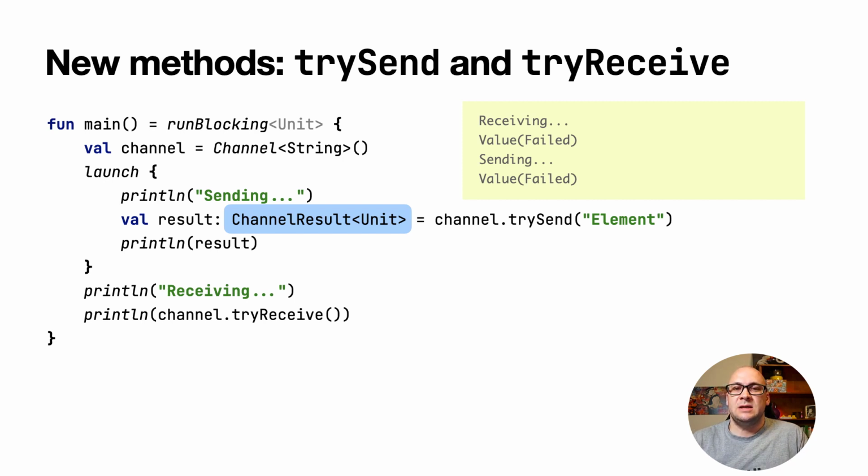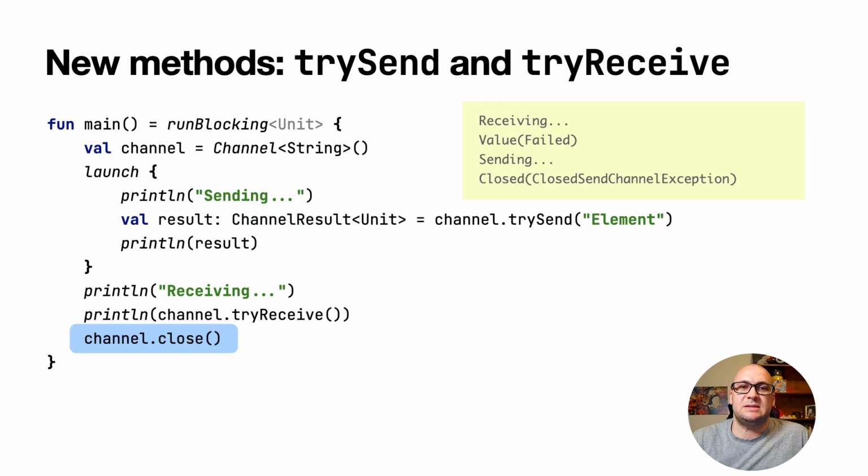In essence, whenever a suspending operation would suspend a coroutine, the result of a non-suspending operation will be a failure. In this example, this is happening because the capacity of the channel is zero. This kind of channel is also known as a rendezvous channel. Let's execute the same example, but the channel will be closed. Sending to the channel will fail, and the result will indicate the root cause.